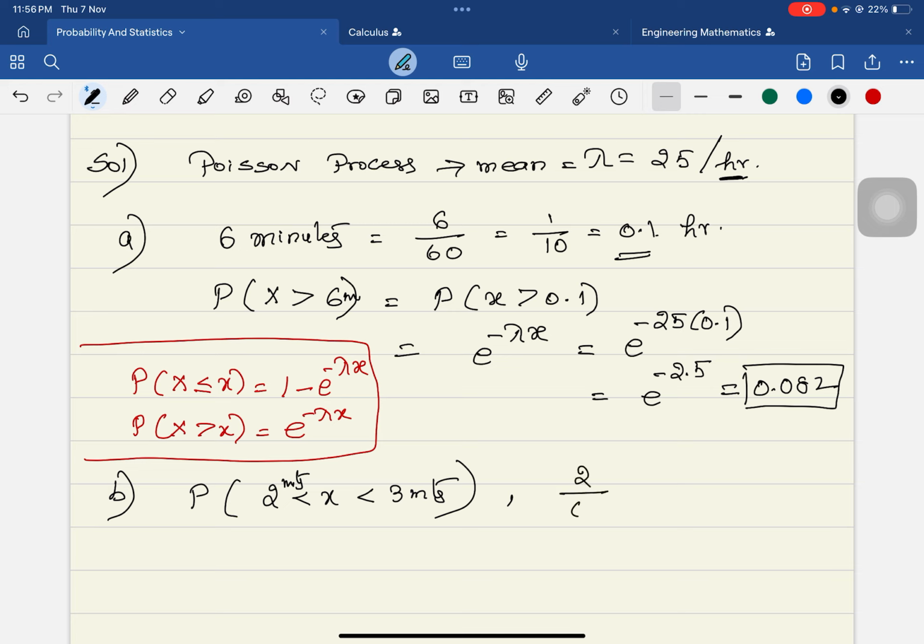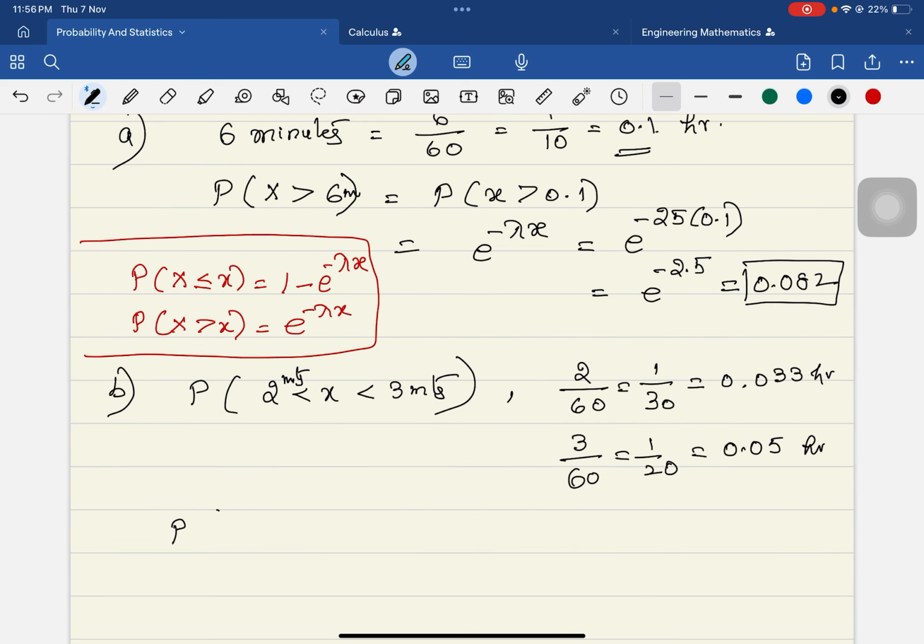So 2 over 60 is 1 over 30, which is about 0.033, and 3 over 60 is 1 over 20, which is 0.05 hours. So our job is to find the probability of 0.033 less than x less than 0.05.